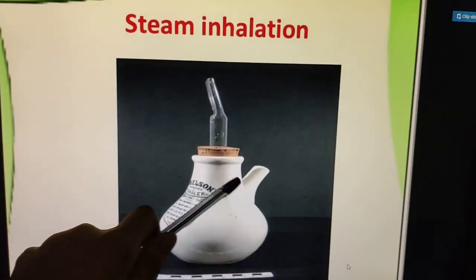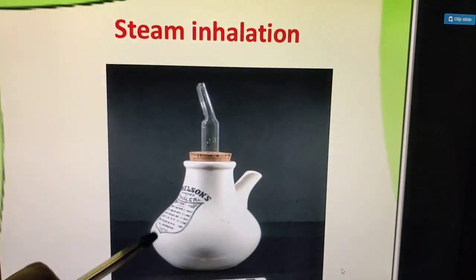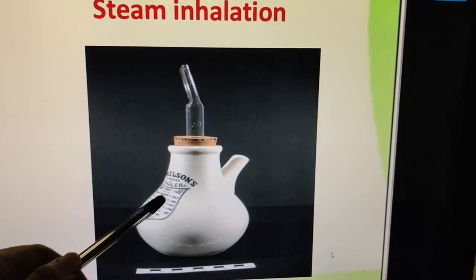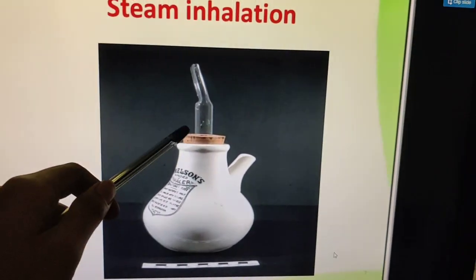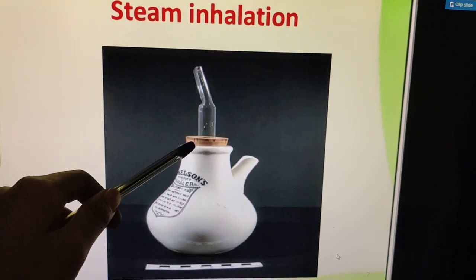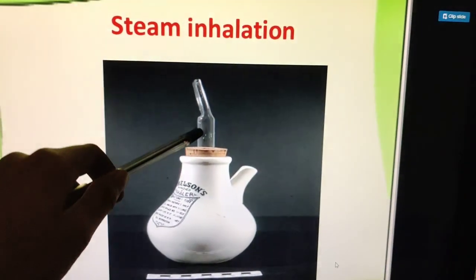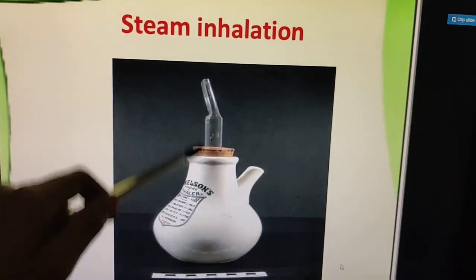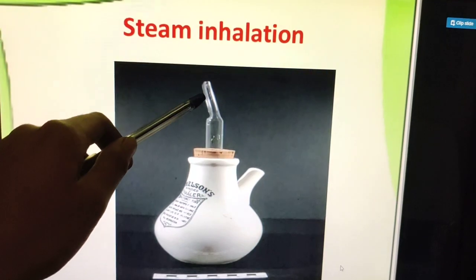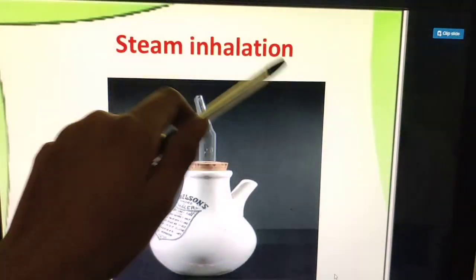Here, we are filling two-thirds or half a liter of water with an inhalant. Inhalant means either menthol or tincture benzoin we can use here. Okay. Then this is the cork. Then this is what we call the mouthpiece, isn't it? The mouthpiece of this Nelson's inhaler, or we can call it the spout here. Once we have filled all those things, we cover the patient with a blanket and